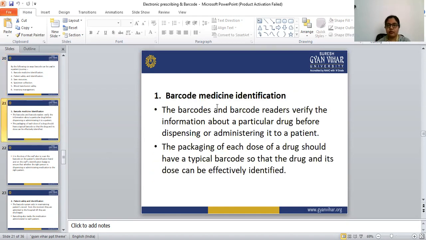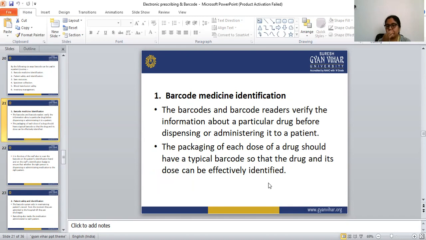The first one is barcode medicine identification. The barcodes and the barcode reader verify the information about a particular drug before dispensing and administering it to the patient. We have already seen what a barcode and barcode readers are. Barcode readers help to read all the information in the barcodes. Next, the packaging of each dose of a drug should have a typical barcode so that the drug and its dose can be effectively identified.